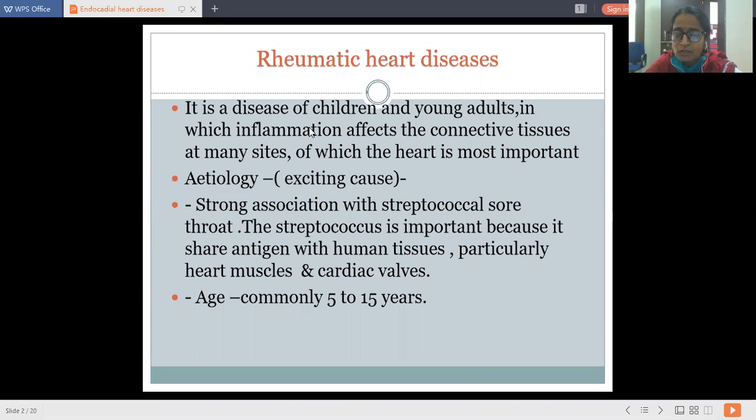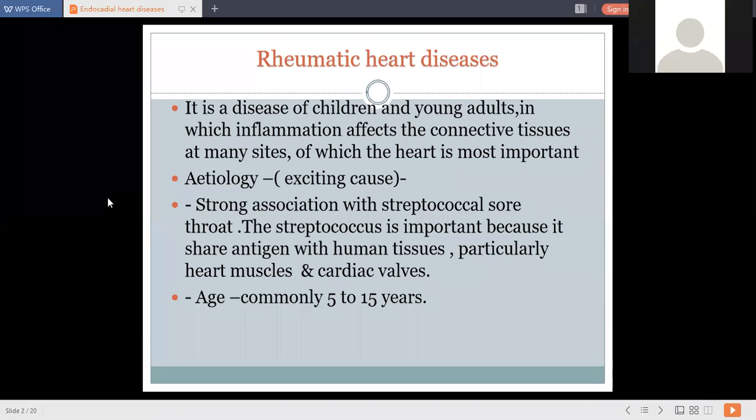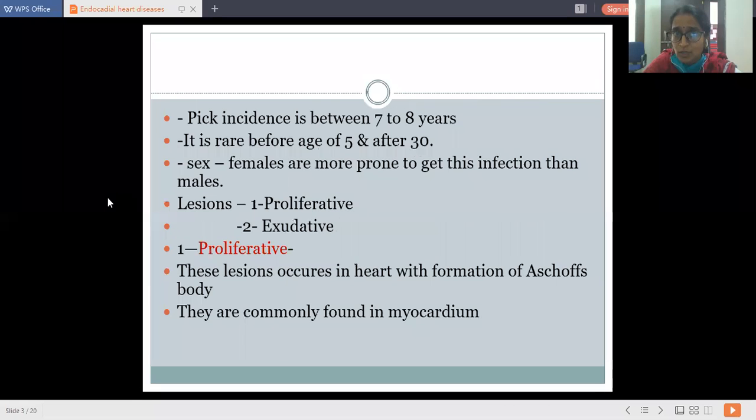The characteristic age for this disease is commonly within 5 to 15 years of age. Peak incidence is between 7 and 8 years of age. Females are more prone to get this infection than males. And this disease is rare before the age of 5 and after 30.